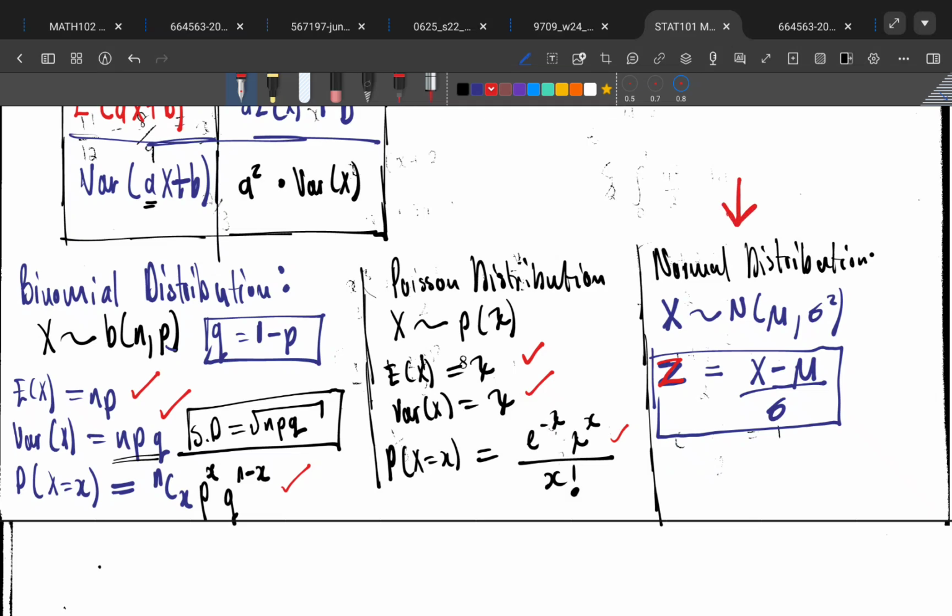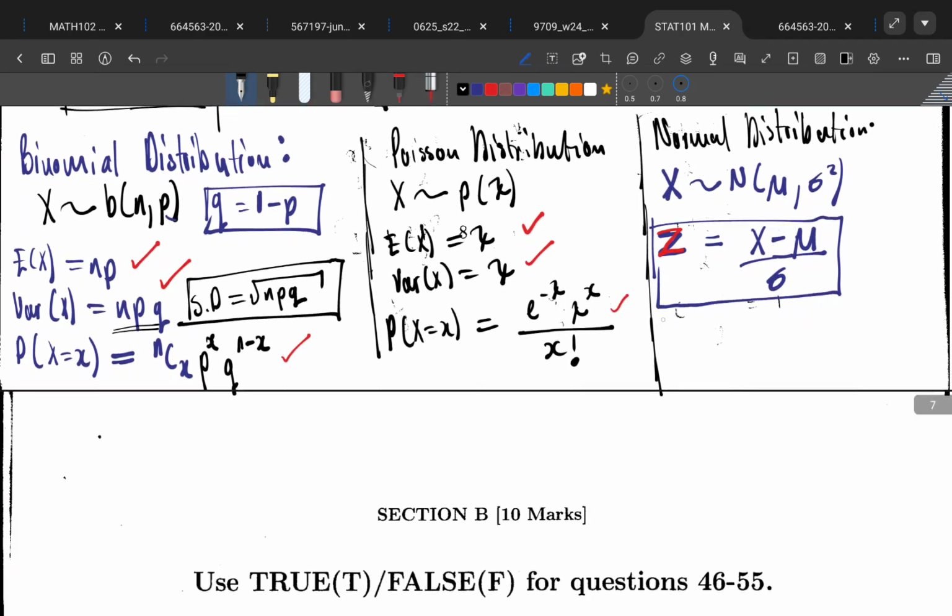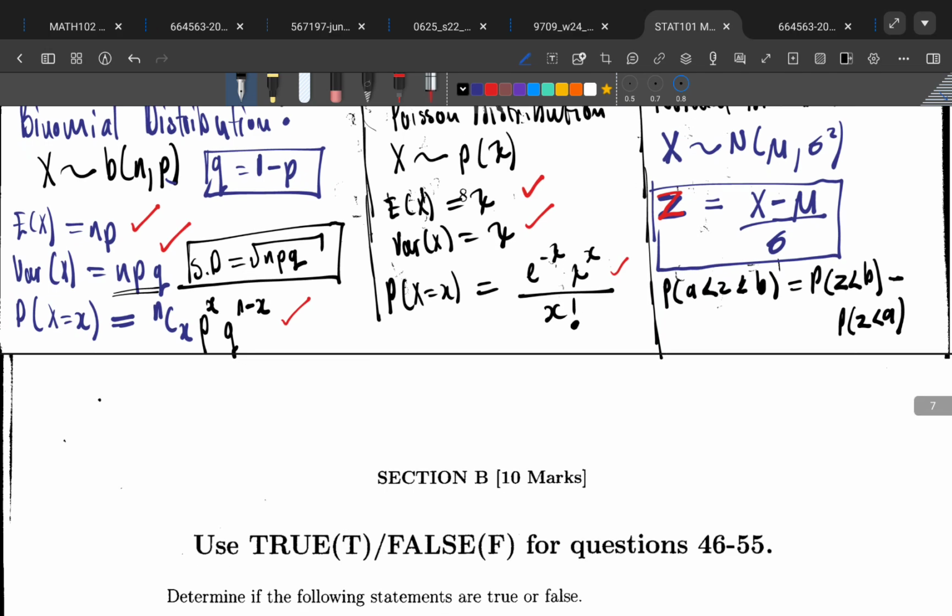And there are some things I should put down for you for this normal distribution. You should know that if we say find the probability and it is between two things, that your value, or Z, is between A and B, then this is just going to be the probability of the bigger one, because we only have tables for less than. So the probability of Z less than the bigger one, which is B, minus the probability of Z being less than the smaller one, which is the one at the left, which is A.